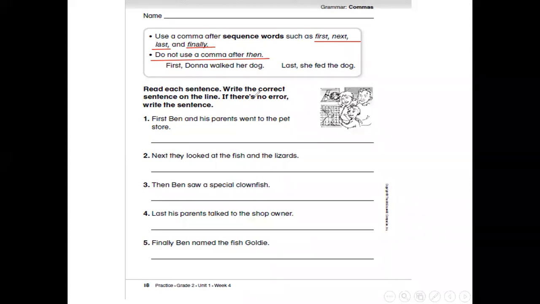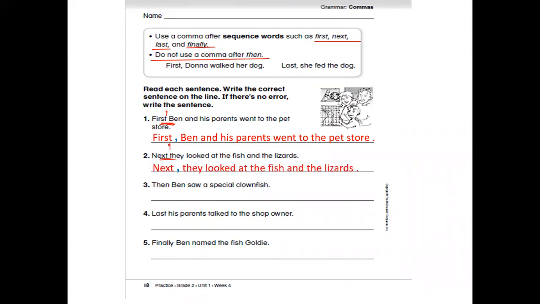Read each sentence, and write the correct sentence on the line. If there is no error, write the sentence as it is. Okay? First Ben and his parents went to the pet store. There is a mistake here. They didn't put a comma after first. So we will add a comma after first. First, Ben and his parents went to the pet store. Next they looked at the fish and the lizards. After next, we should add a comma. Let's rewrite the sentence: Next, they looked at the fish and the lizards.